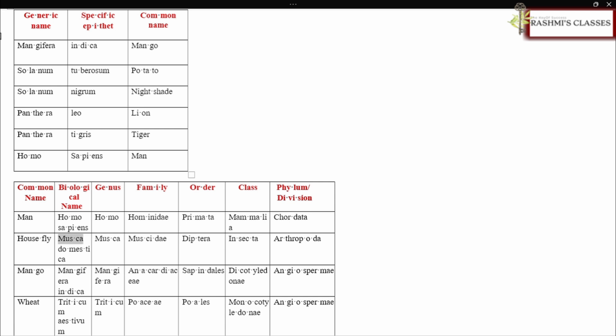Housefly: Musca domestica, Musca, Muscidae, Diptera, Insecta, Arthropoda. Mango: Mangifera indica, Mangifera, Anacardiaceae, Sapindales, Dicotyledonae, Angiospermae.